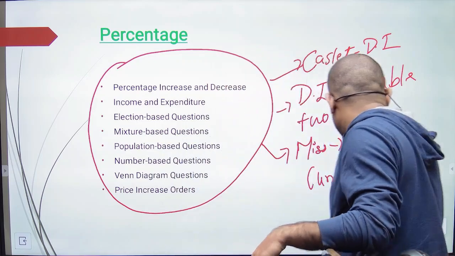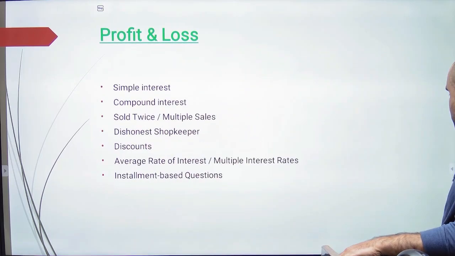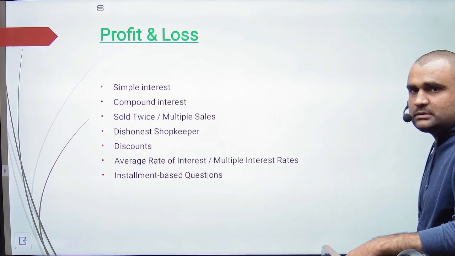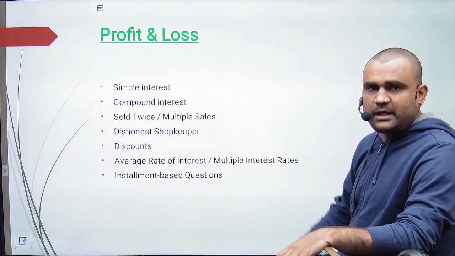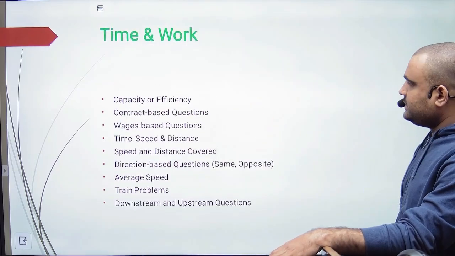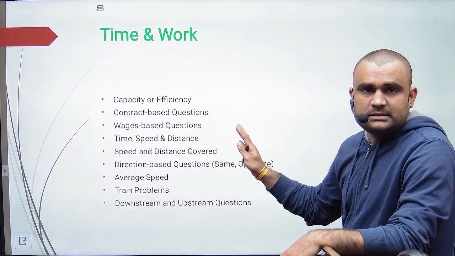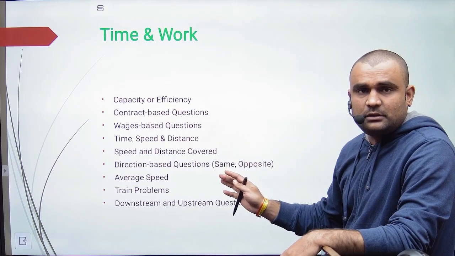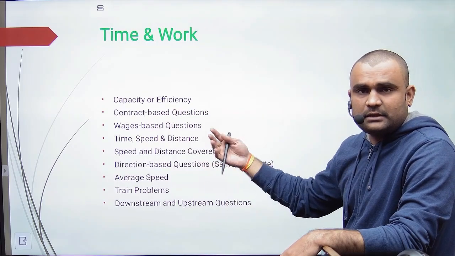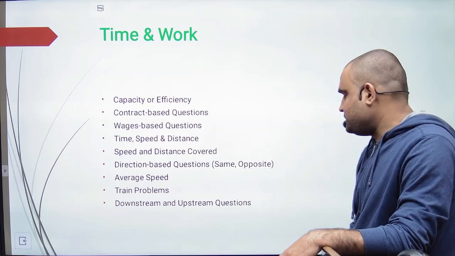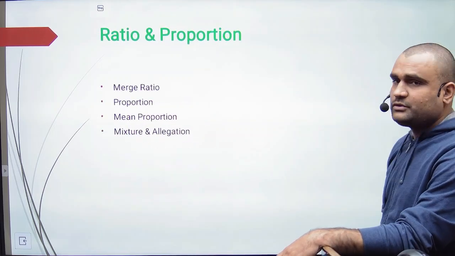Okay, so moving forward, we also have profit and loss. They have also asked this question many times, but in the form of DI. And then next we have time and work. They asked it in individual questions also, and made some DI and caselet DI on these problems. Okay, then next we have ratio and proportion.